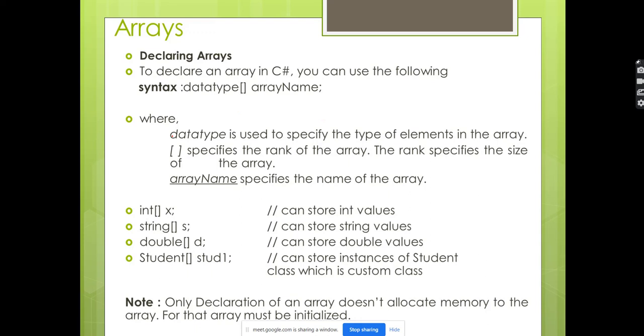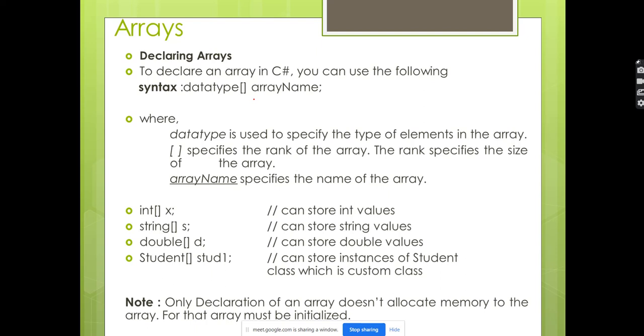So data type: if you are creating an array for strings, the data type will be string. If you are creating an array for floating values, you can go with float or double. If you're creating an array for storing huge numbers like telephone numbers or Aadhaar card numbers, any number with integers, you go with long. If you have mixed characters, like Aadhaar card, which has both characters and numbers, then go for string. If you're storing purely names, surnames, or addresses, which contain strings, go for string.